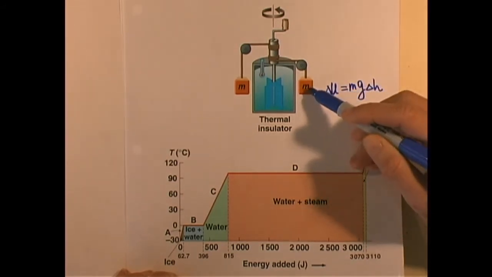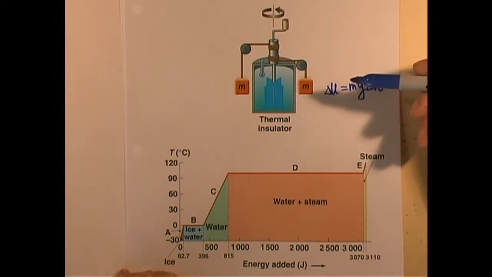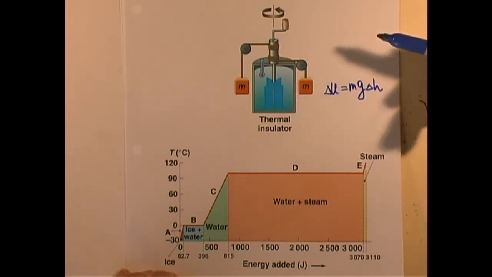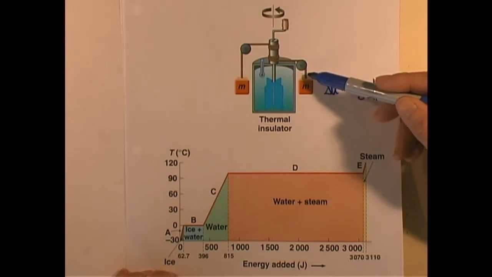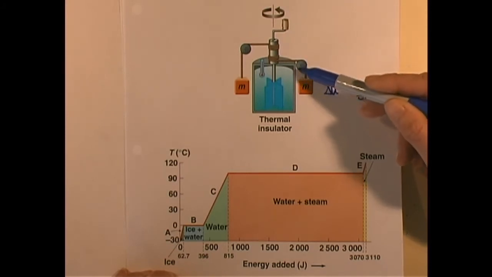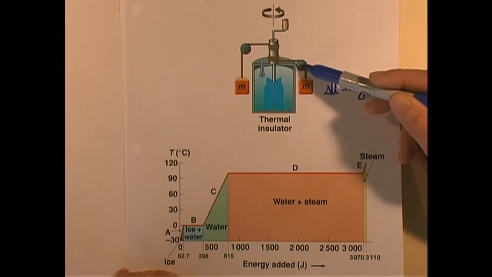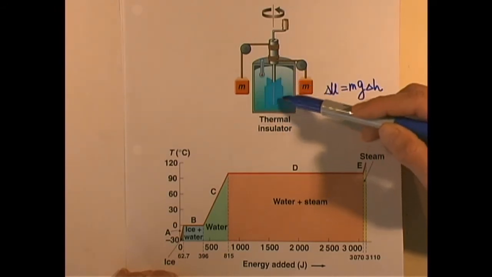So if the height of the block is lowered, its potential energy drops, and from an energy point of view, part of that energy, because of friction between the rope and pulley, goes into this system.